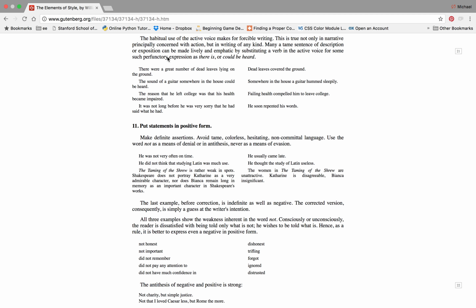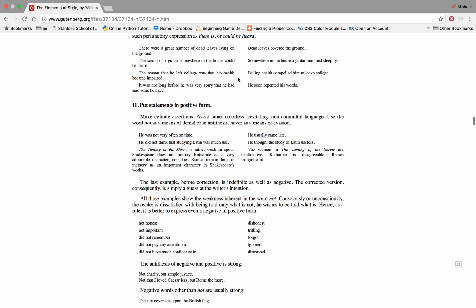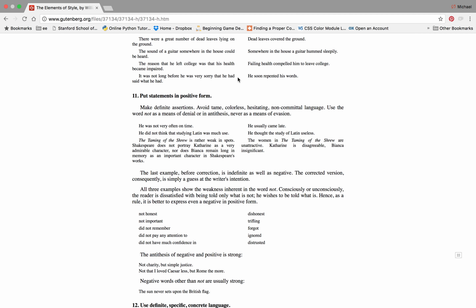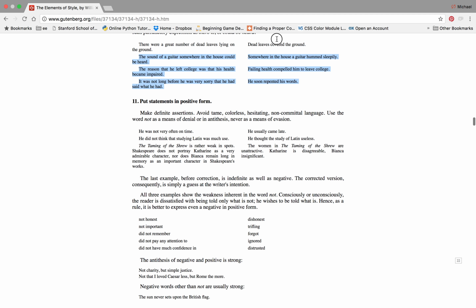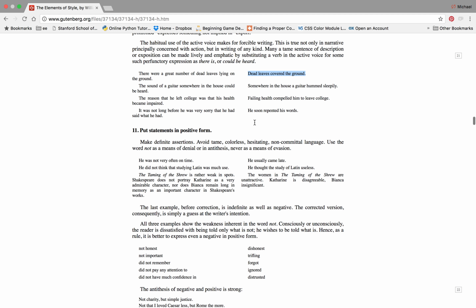meaning just a functional expression, nothing too flowery, such as "there is" or "could be heard." There were a great number of dead leaves lying on the ground. Dead leaves covered the ground. Again, clarity. I'm all about clarity, and that's obviously what Strunk is aiming for here. The sound of a guitar somewhere in the house could be heard.